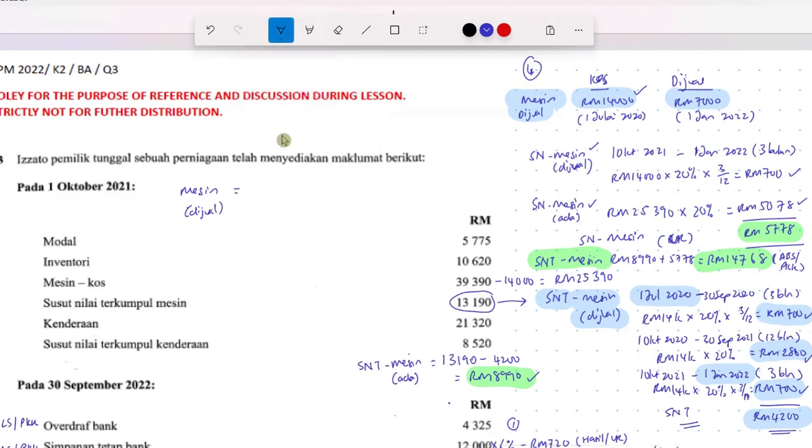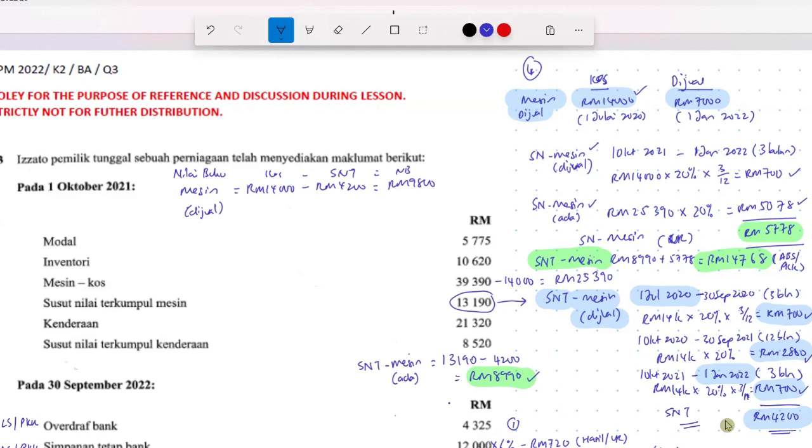So we take the cost of the machine, 14,000, minus the susut nilai terkumpul of the machine, which we have checked from the first day it was bought until the day of disposal, right? It is 4,200. This outcome is the nilai buku. Nilai buku is how much? 14,000 minus 4,200, 9,800. This is nilai buku. We take cost minus susut nilai terkumpul, you can get nilai buku.